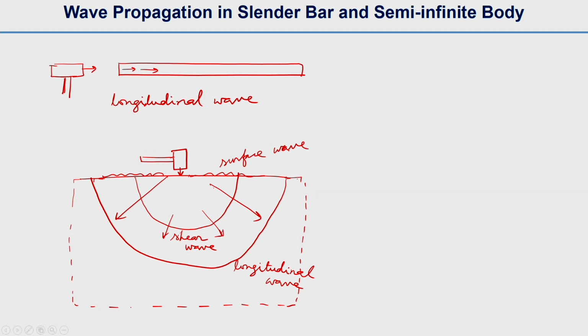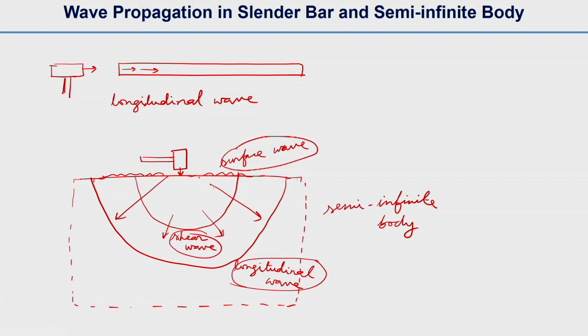Surface wave. So this is generally, sorry, this is longitudinal. If we take a semi-infinite body, you can see that majorly three types of waves are present: longitudinal wave, shear wave, and surface wave.